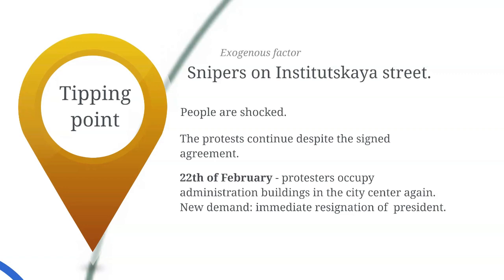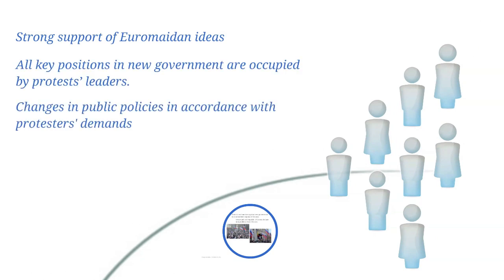As I have already mentioned, the tipping point occurs when a balance between acting and not acting is overcome in response to a combination of internal and external factors. In this case, the external factor that accelerated the diffusion of the idea and helped to reach the tipping point was the snipers' attack. From this moment on, the Euromaidan protest movement received strong support on all levels. All key positions in the government were occupied by protest leaders.